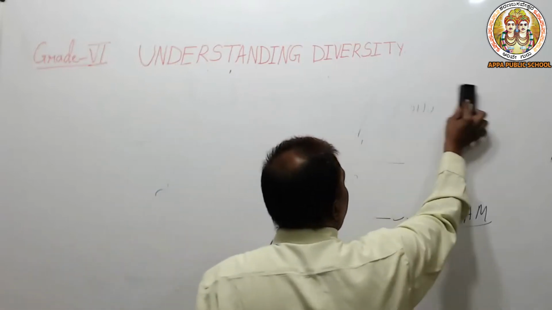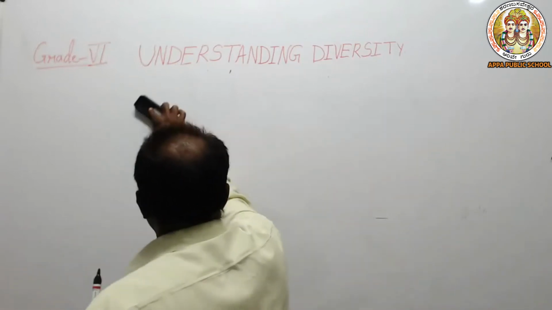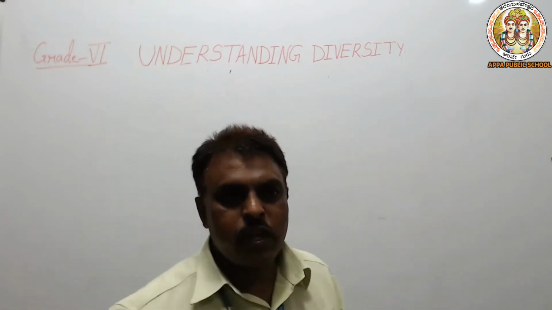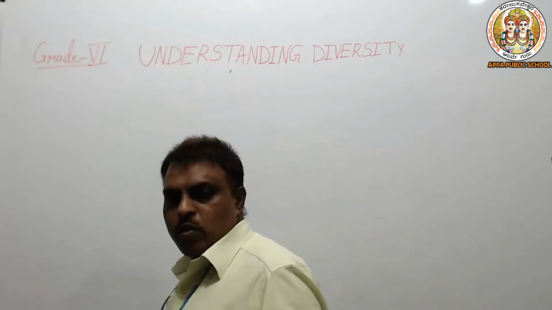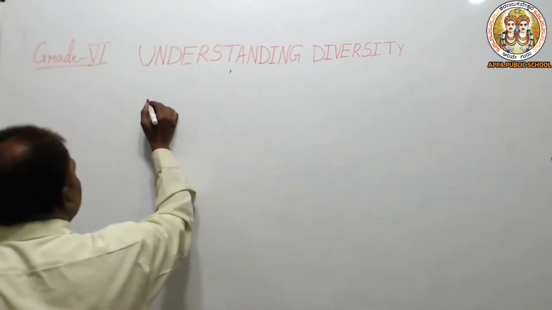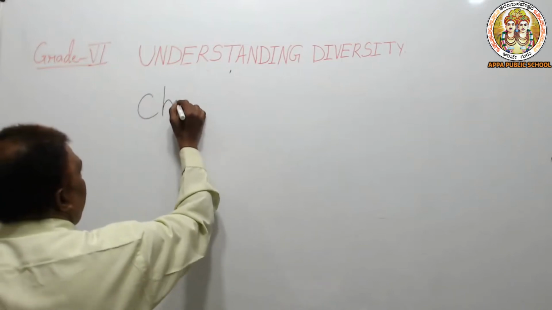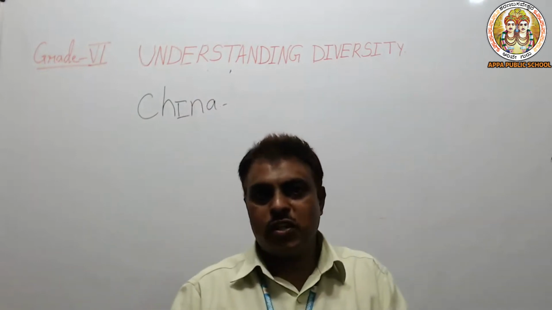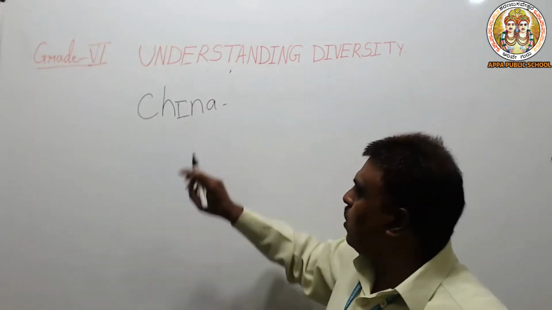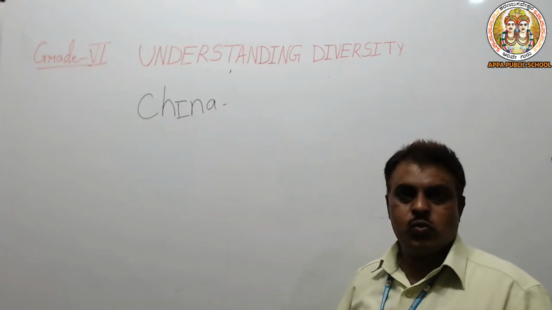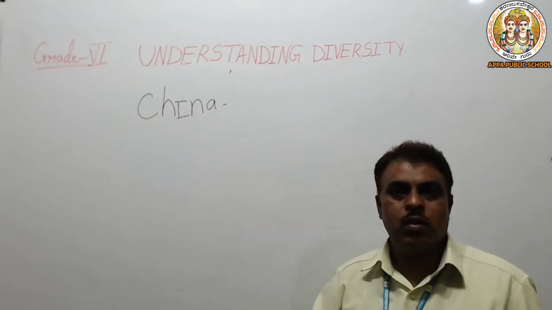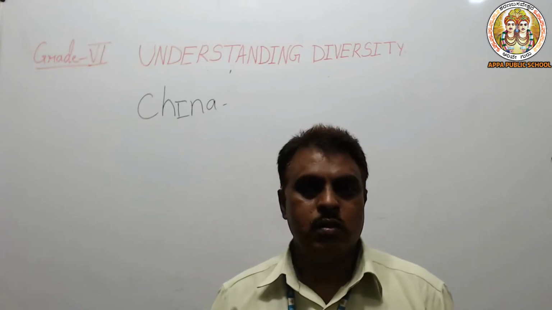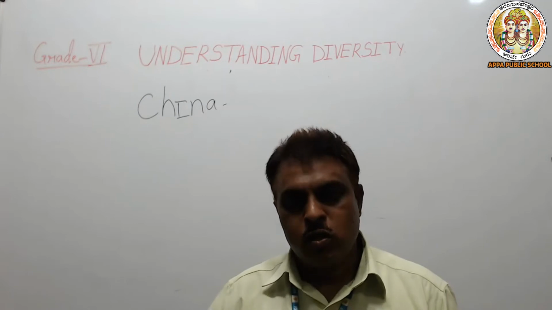Because of one particular country, we are still staying at home, staying safe. That country is China. China is well developed and technologized, like Japan, America, Russia and so on.